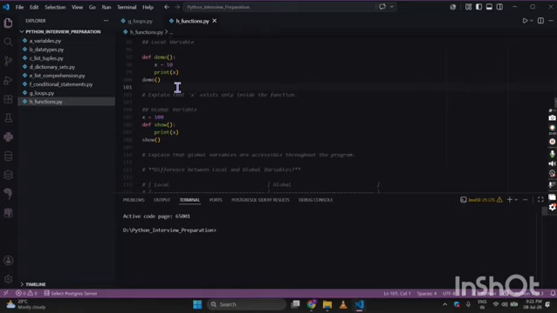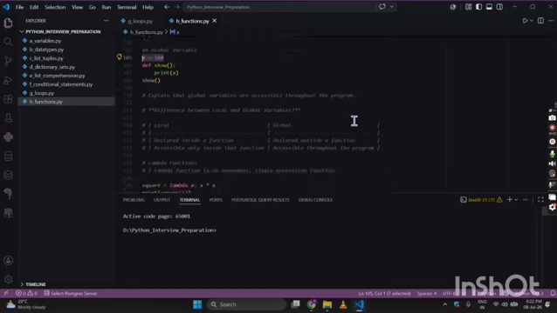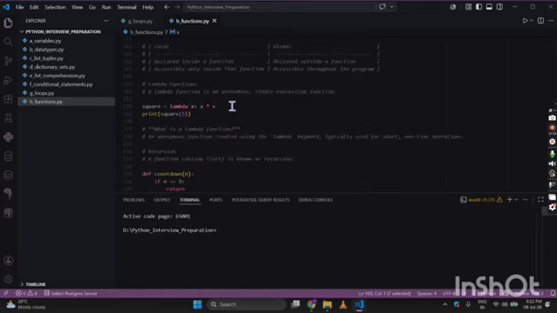Now we are coming up to the types of variables, local and global. It's very simple to understand. When we declare a variable inside a function, that is a local variable. If we declare a variable outside the function, it is global. Like over here it's local, and over here it's global. This is the simplest way we can explain these two. So local variable, what is it? Declared inside a function. Global is declared outside a function. Local is accessible only inside that function. Global is accessible throughout the program.